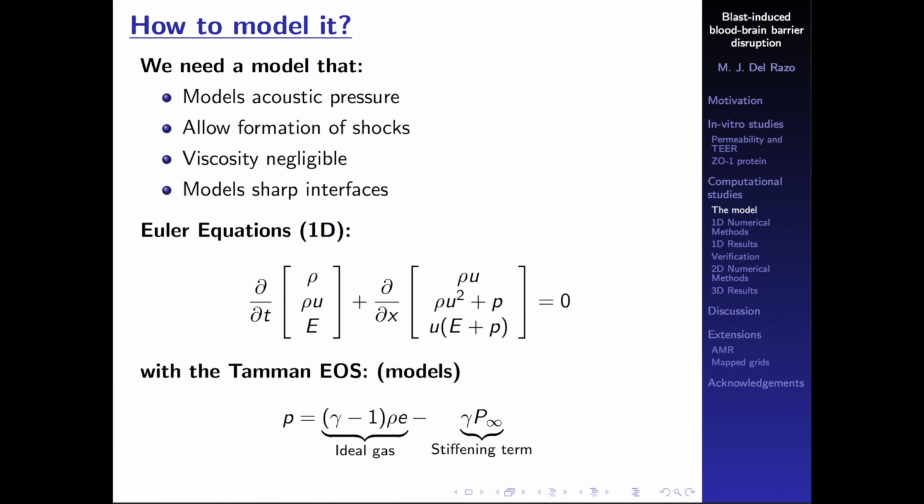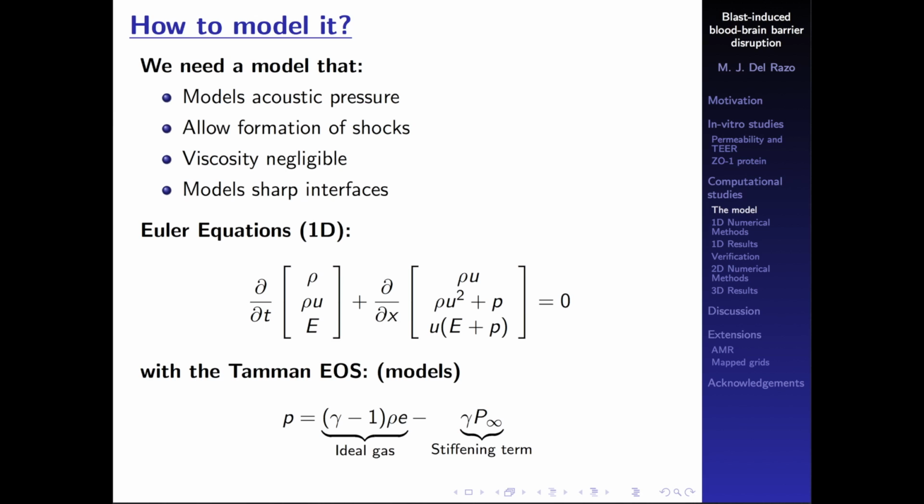Okay, so we want to model a one-dimensional interface problem where we have air, plastic, and water. We need a model that can model acoustic pressure and allows the formation of shocks. We don't really care about the viscosity since we're modeling the acoustic pressure, and we want to model sharp interfaces. So one possibility is going to be the compressible Euler equations, written in conservation form.